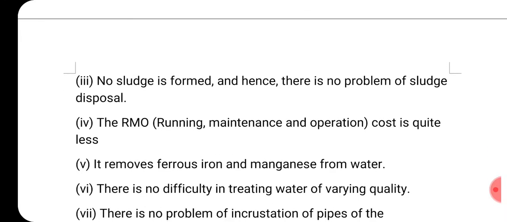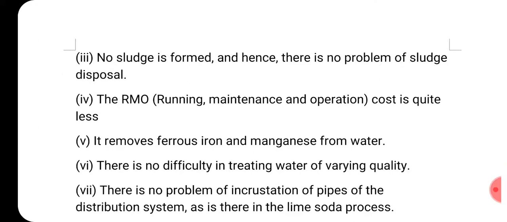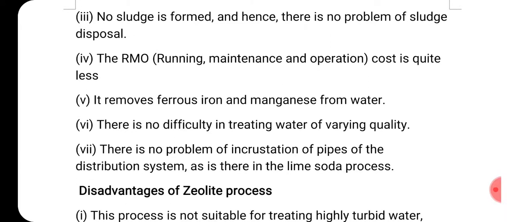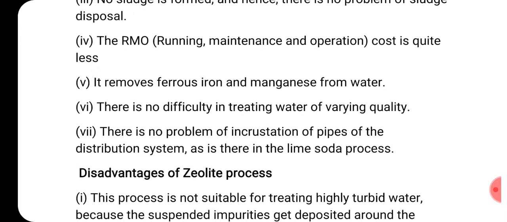And third advantage, no sludge is formed, whereas in lime soda process a huge quantity of sludge was formed at the bottom. Here no sludge is formed. Okay, so there is no problem of sludge disposal here. And let us see the fourth advantage. Fourth advantage, that is RMO, that is running, maintenance and operation cost is quite less compared to the lime soda process. This all is compared with lime soda process.